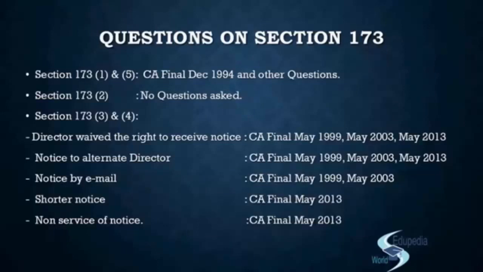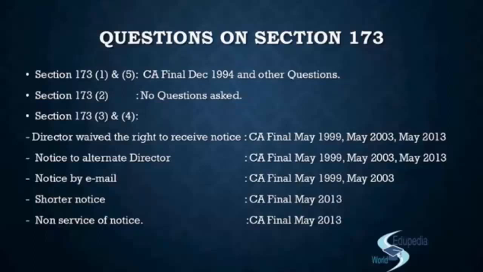Now, the other kind of question on section 173 subsection 1 could be that you are given the dates for 4 board meetings, right? And there were 4 board meetings held, and the gaps were all less than 120 days. But in that situation, suppose the 4th board meeting was held after 115 days, right?